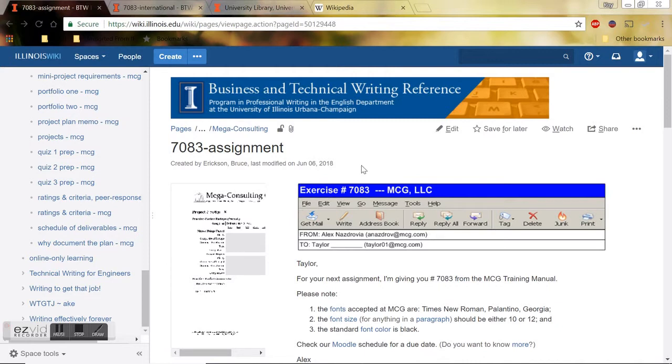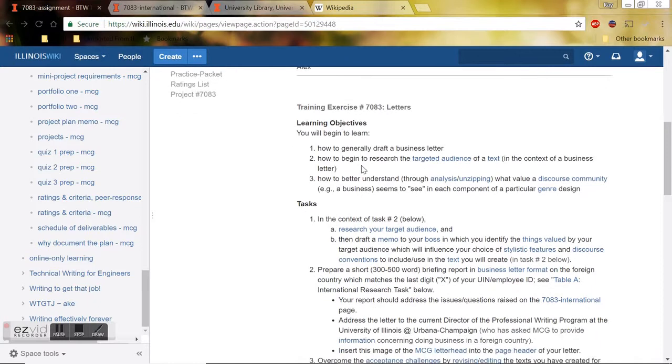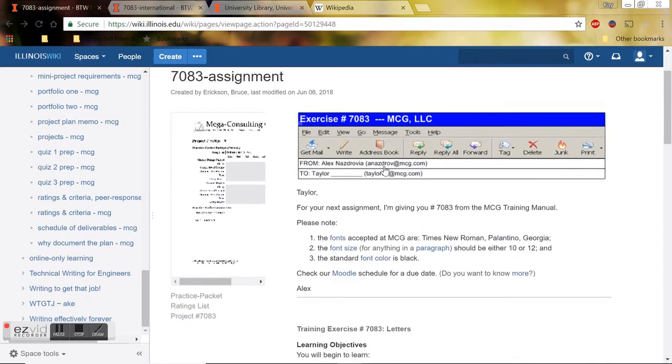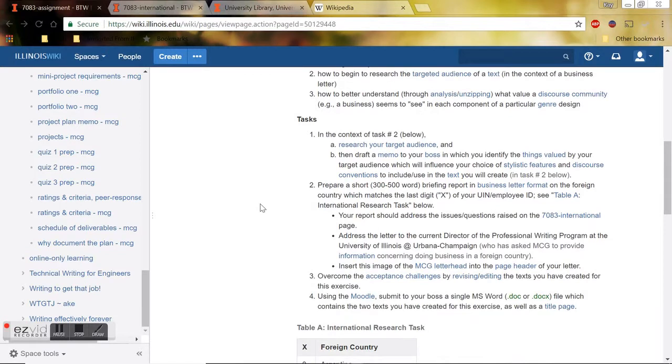So this is the assignment in which you have to research a foreign country and write a report on that in the form of a letter. As you can see, we're in the wiki page where it explains what the assignment is. So this is the prompt. I'm going to scroll down to tasks. And what we're working on right now is research for task 2.